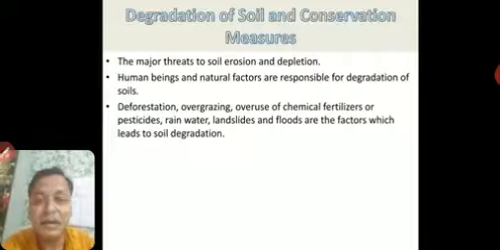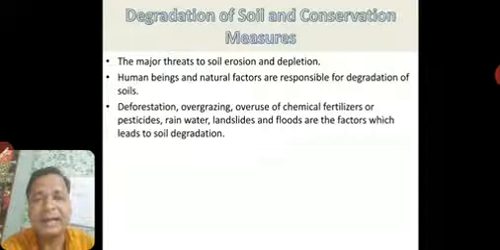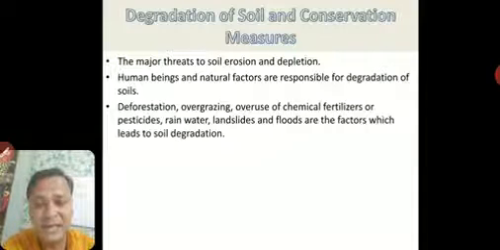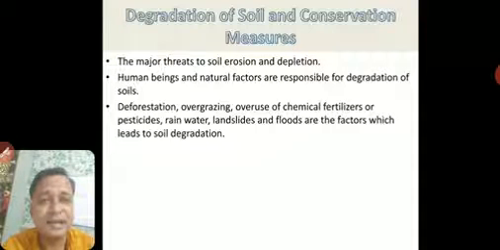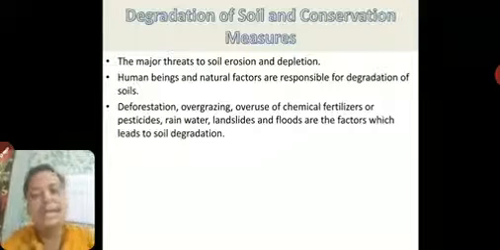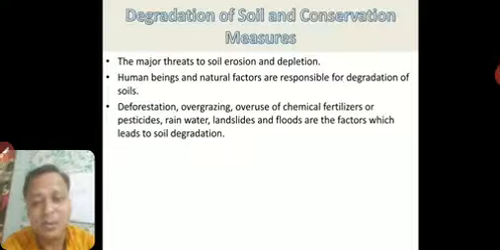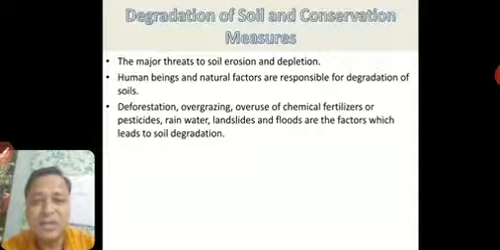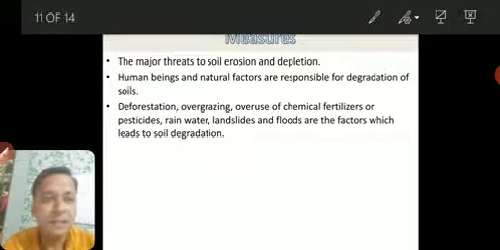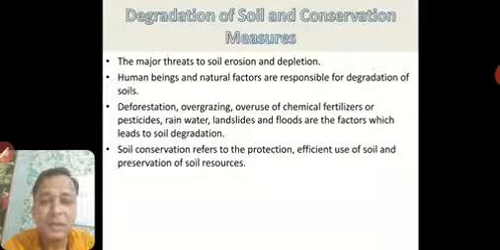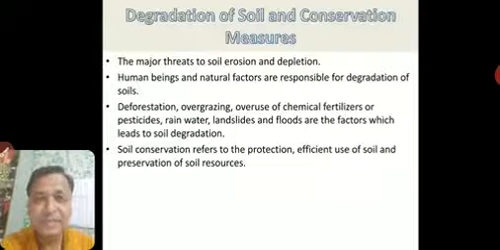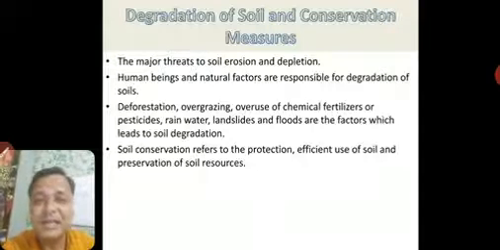Now here we have given the types of natural threat and human threat. Human threats are deforestation, overgrazing, overuse of chemical fertilizers or pesticides. Natural factors are rainwater, landslides, floods, which lead to degradation of soil. So what can we do here? We can conserve the soil now. To conserve soil means to protect the soil from erosion or depletion, and this is called soil conservation. So we can say soil conservation refers to the protection, efficient use of soil and preservation of soil resources. This is what we say as conservation of soil.